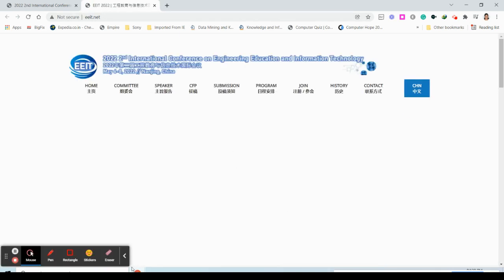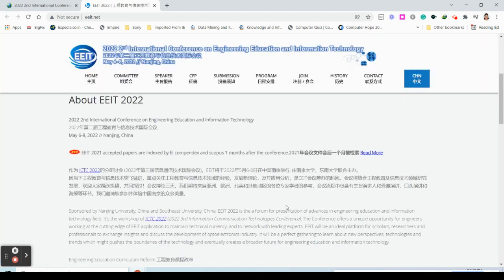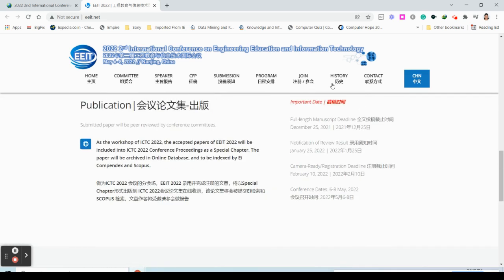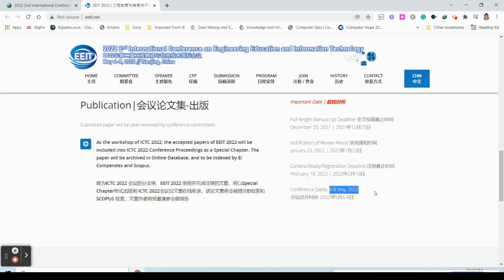It's an online mode, so no problem for that. Once you have joined, you can see all the dates. Just scroll down and you can see them here. The full-length manuscript submission deadline is December 25, so you have time to submit it. And this is the notification of review results, when they are publishing, and when you have to submit the camera-ready paper. The conference date is 6th to 8th May 2022. Anyhow, this is online mode, so you should not worry about it.